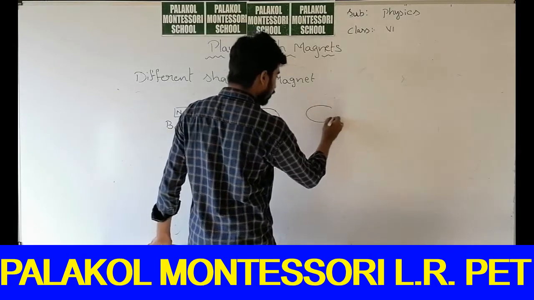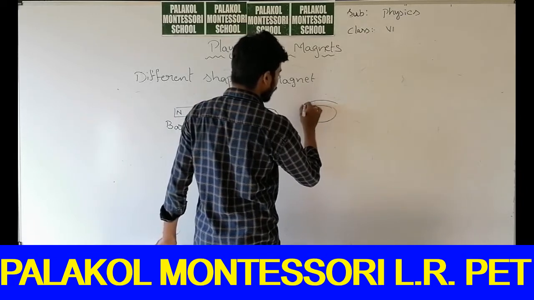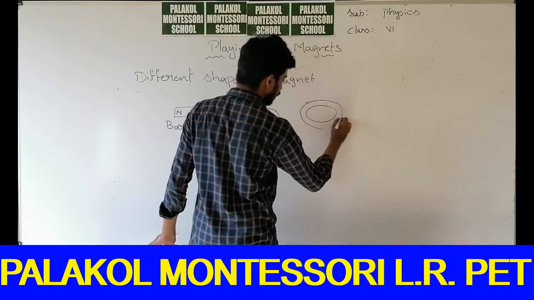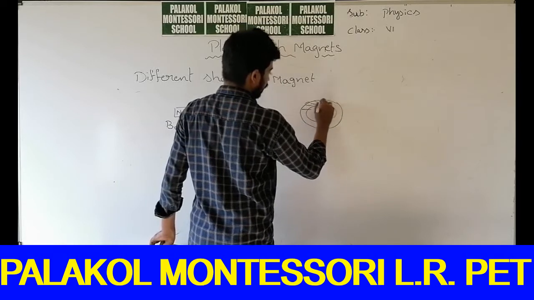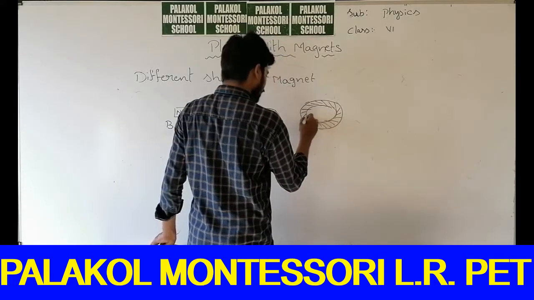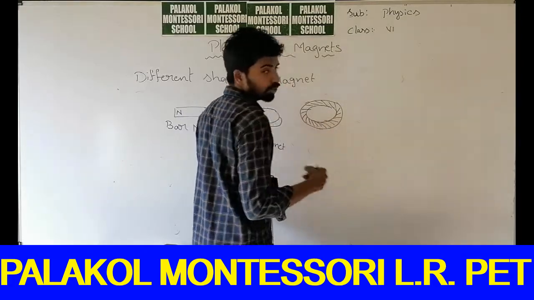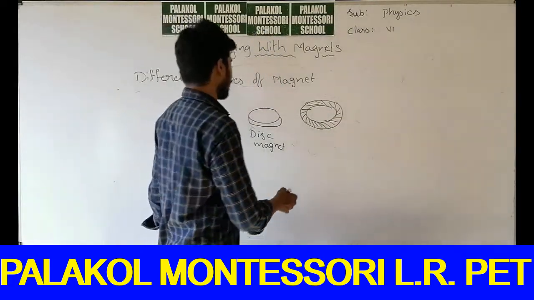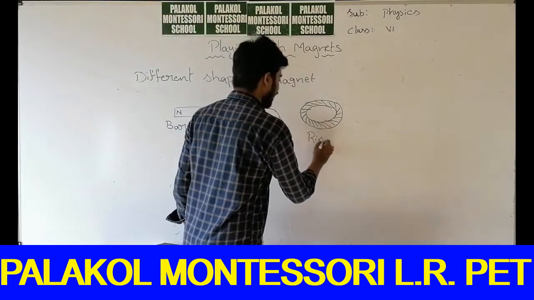Ring magnets will also be there. If possible, I will bring them in the next class to show you the different shapes of the magnet. So, this is a ring magnet.